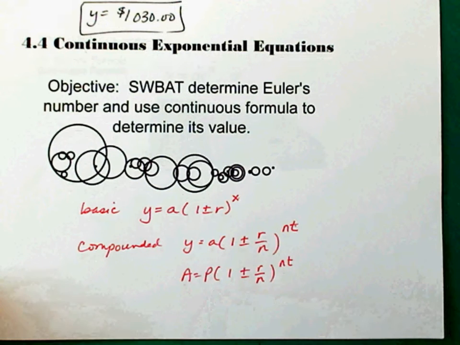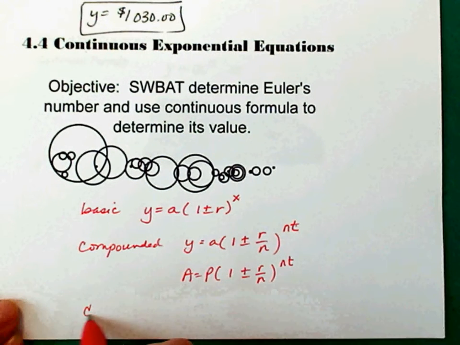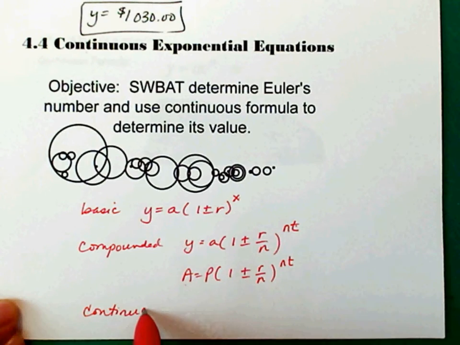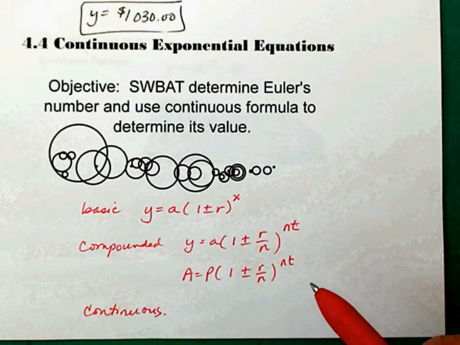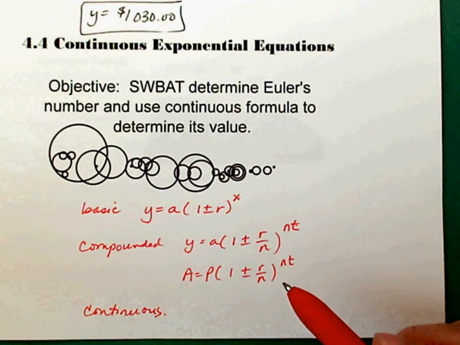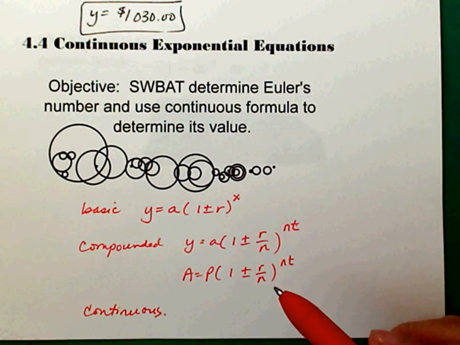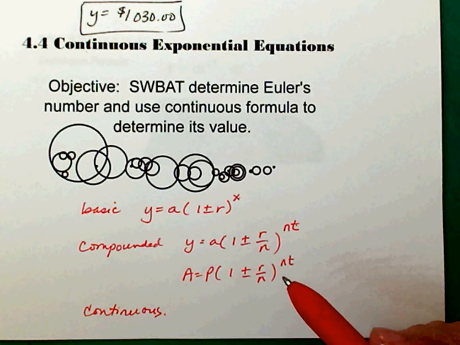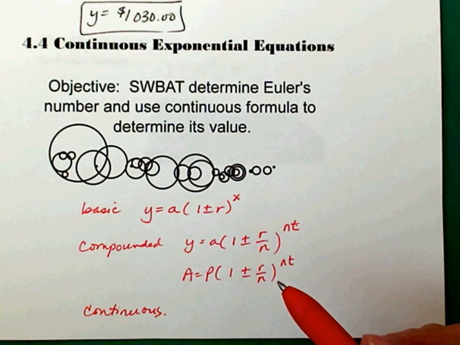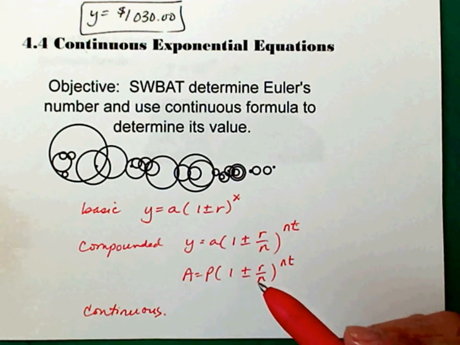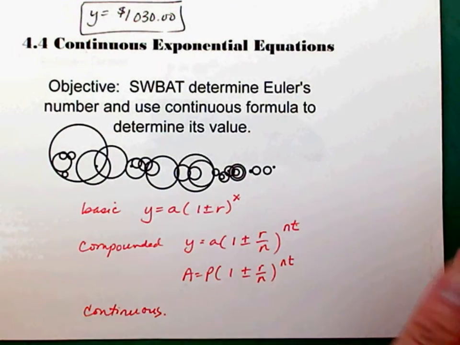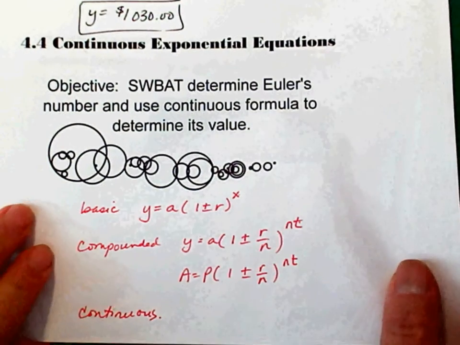It's the same thing. So today you are going to learn continuous, because not everything occurs for 1 hour and it stops, another hour and it stops, 30 minutes and it stops, or 1 year and it stops. Not everything occurs like that. Some things occur continuously. All right, so that's called Euler's number that we're going to use.